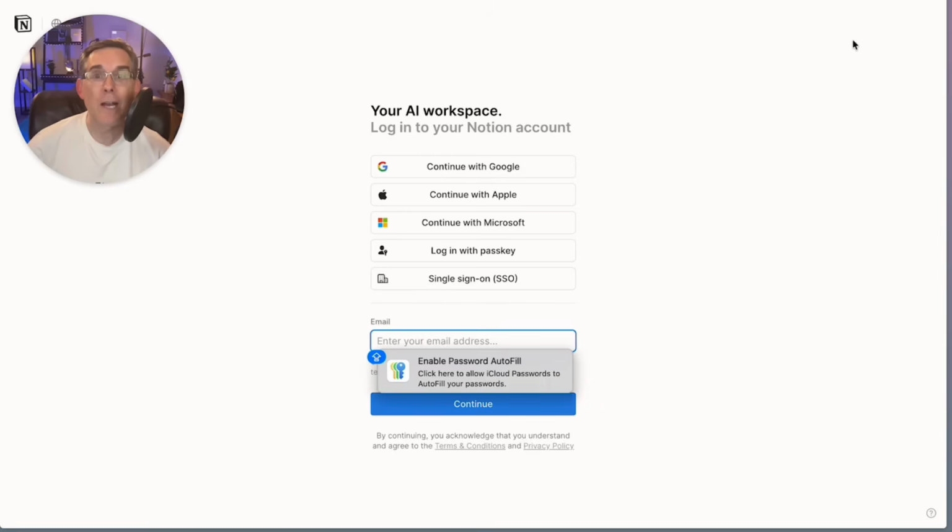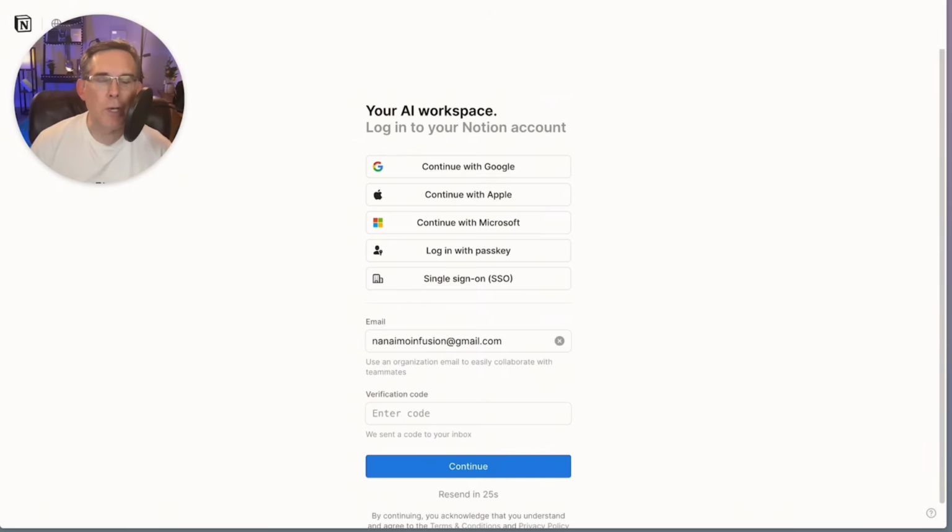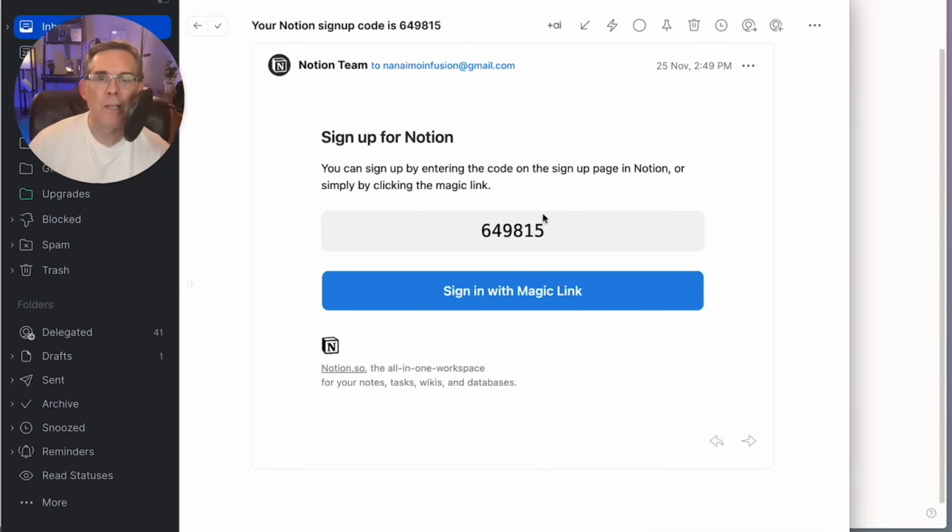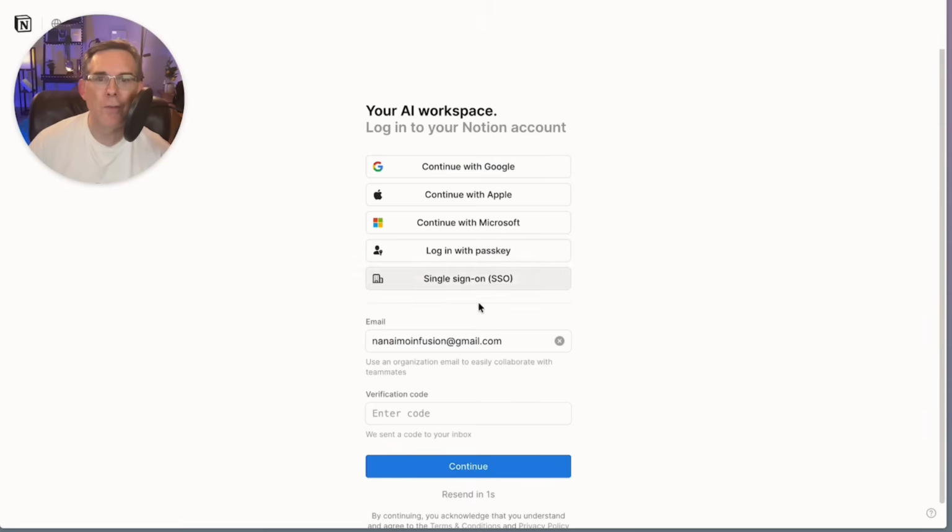And now you're going to sign up for Notion. Notion is free to use. You're just going to sign up with an account, or if you already have a Notion account, use that one. So I'm going to create a fake account for the purposes of demonstration. After you put in your email address, it's going to send a code to your email box, and you put that code in there. If you don't see it, look in your spam or junk mail folder, because sometimes it is there. And I don't know if you heard that ding, but that was our email coming in. Yeah, it's going to look like this. You just copy whatever digits it gives you there, paste it in there, and click continue.